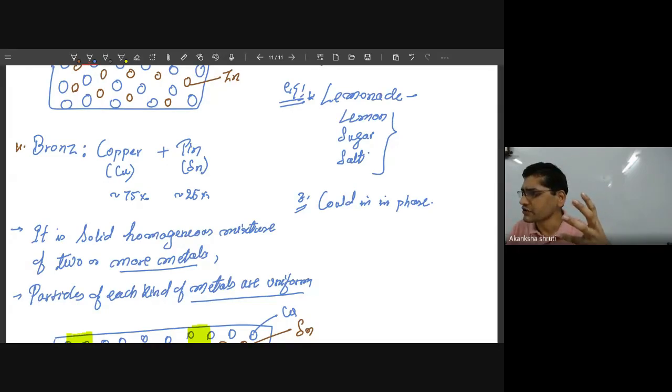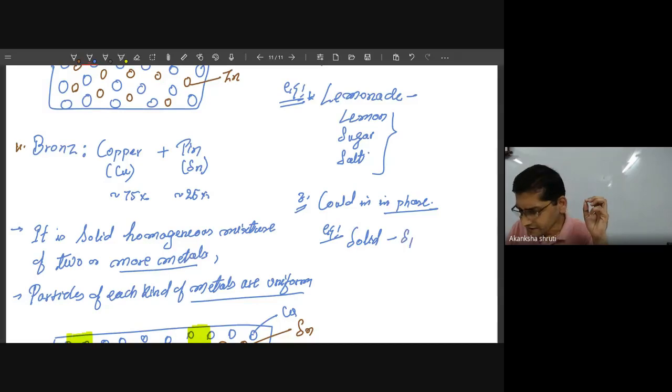What is a sponge? In solid solution, if we consider the sponge, what does it contain? The rubber particles. In between them there are a lot of spaces, and in those spaces the air is filled.